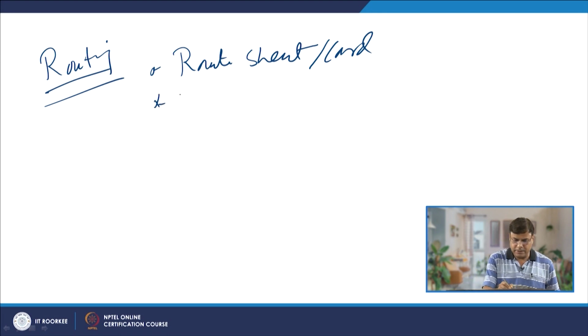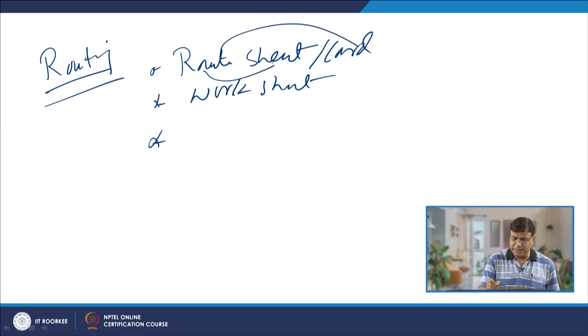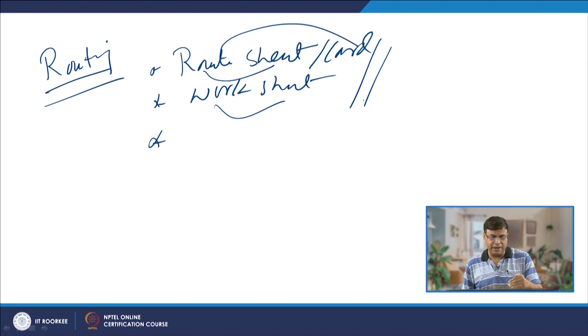Then there is a worksheet, and then it also uses the worksheet and then route sheet. So, route card, route sheet and the worksheet, these are the 3 things, 3 methods which are used to indicate